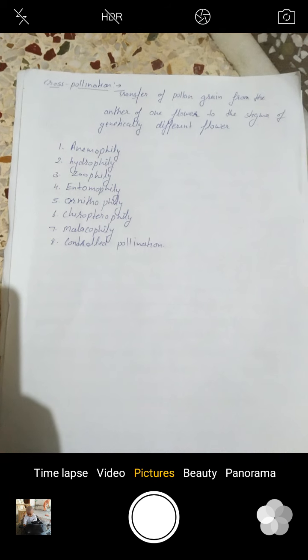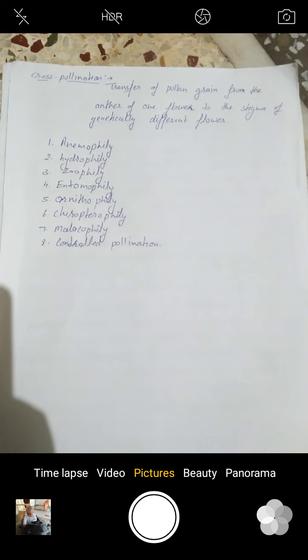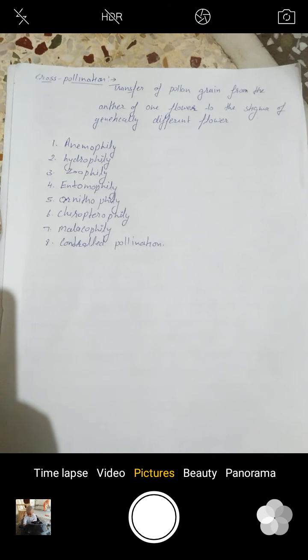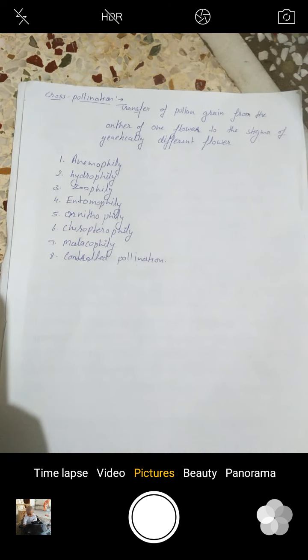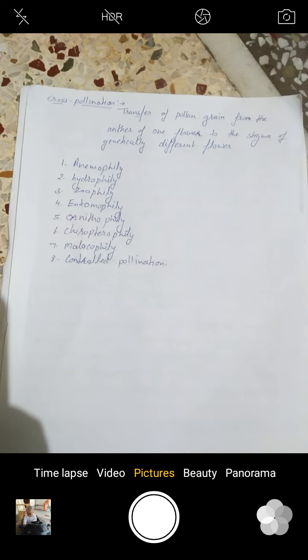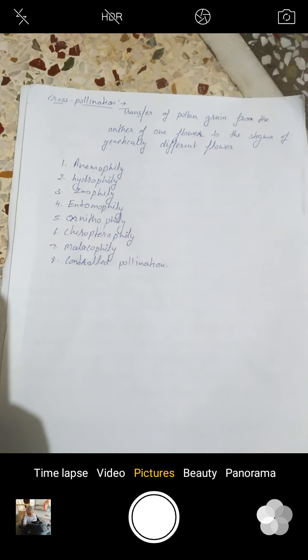Here are some particular characteristic features of the anemophilous flower. Flowers are small and inconspicuous. Non-essential parts are either absent or reduced. The flowers are colorless, odorless and nectarless. In case of unisexual flowers, the male flowers are more abundant. In bisexual flowers, the stamens are generally numerous. Pistils are generally uniovulated.